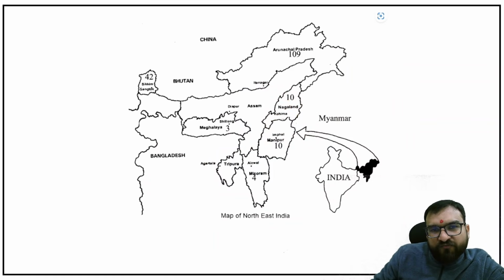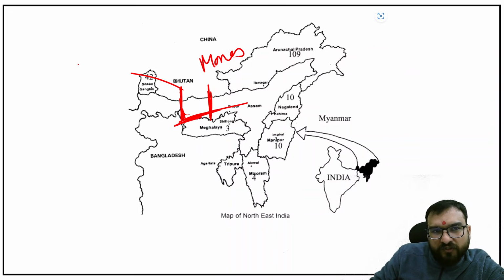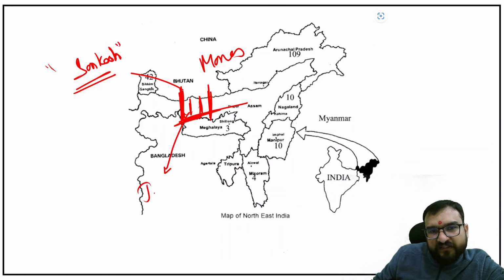Now, if you see from here, then in between you have Manas over here. And one more tributary with respect to this Brahmaputra that you have to learn, guys, is Sankosh, because these are not written or shown in the map. Sankosh tributary over here, right? Then there are two more that will be coming in between, that is Jaldhaka and Raidak.